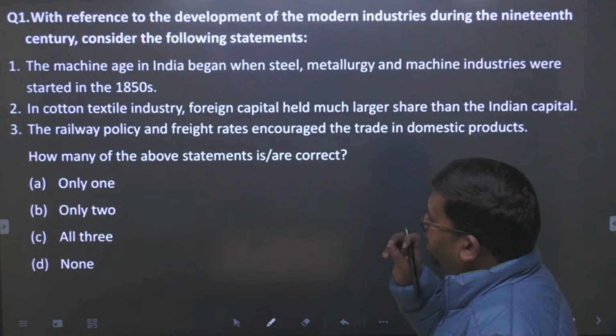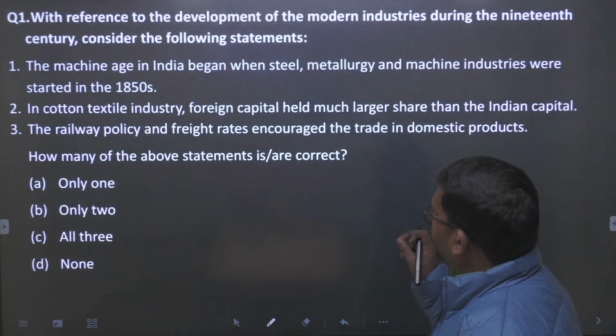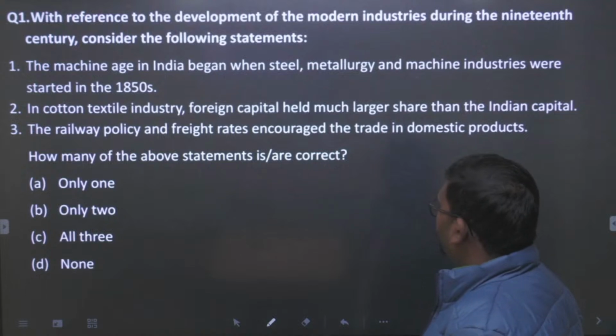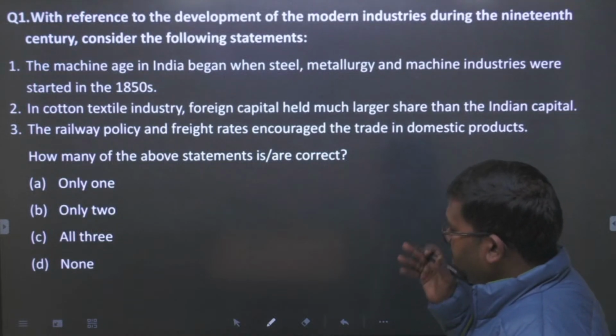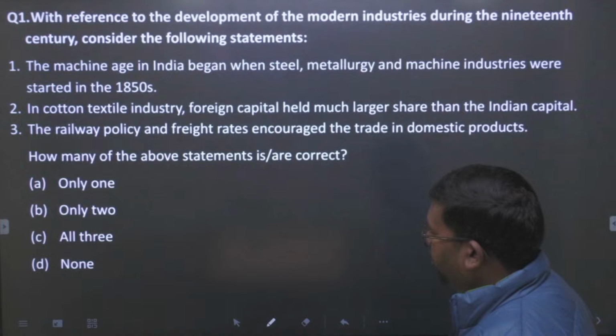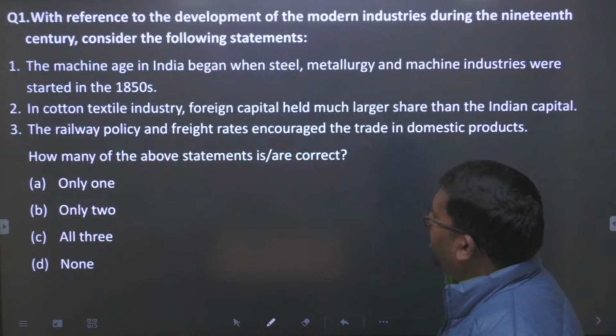Three: the railway policy had freight rates that encouraged trade in domestic products. How many of the above statements are correct? Only one, only two, all three, or none of the above.